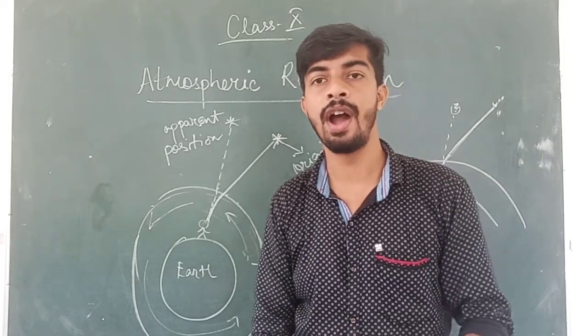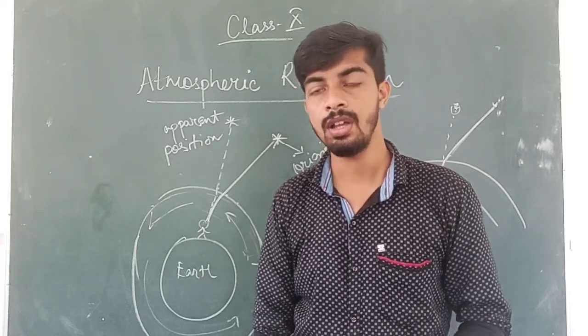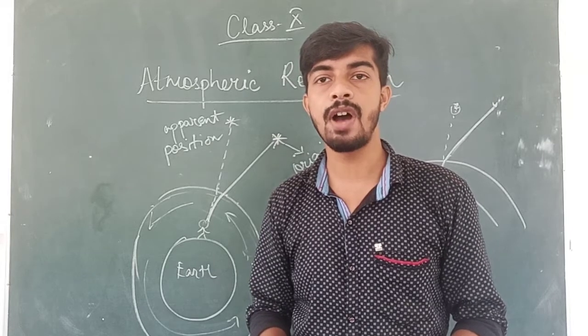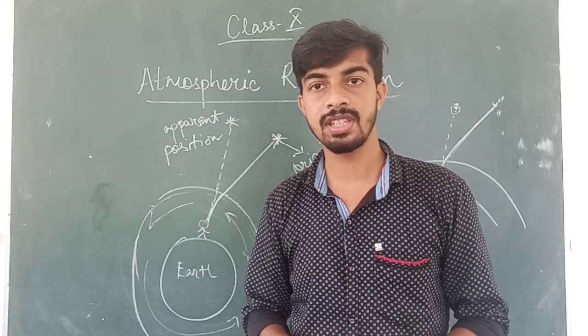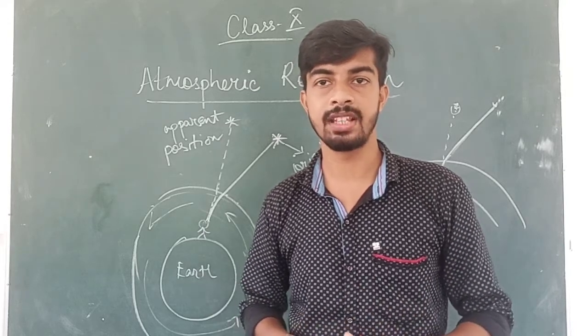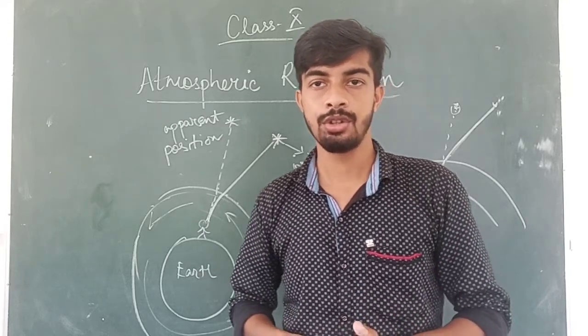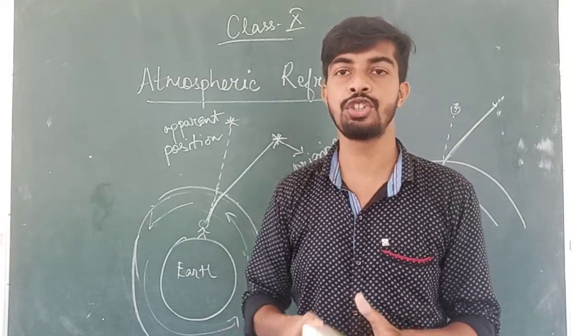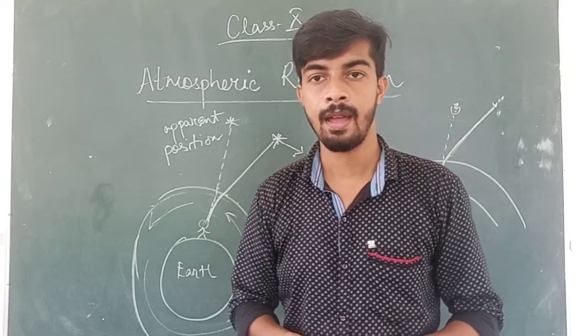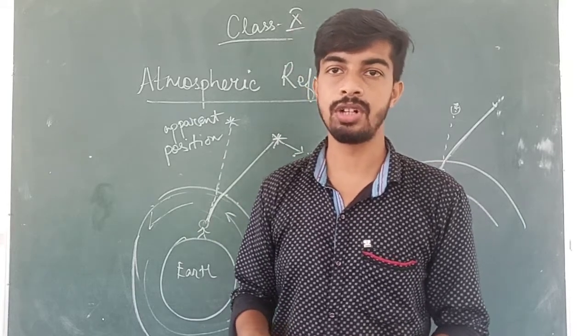Third point, why does our sun not twinkle? Because the sun is far closer to Earth than the other stars, and from the sun a huge amount of light is coming to the Earth. As more light is coming, we don't see much refraction. Planets also don't have their own light.